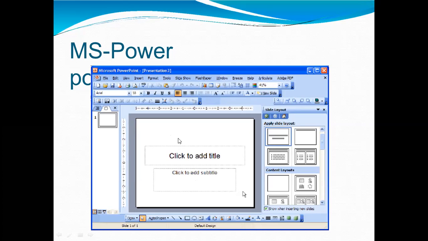Here is the slideshow in a PowerPoint presentation. When all the slides of the PowerPoint presentation are set in series and then presented to a group of people, where each slide appears one after the other in a set pattern, this is known as a PowerPoint slideshow. Here is the option to start the slideshow and to end the slideshow. Here we can click and start the slideshow.